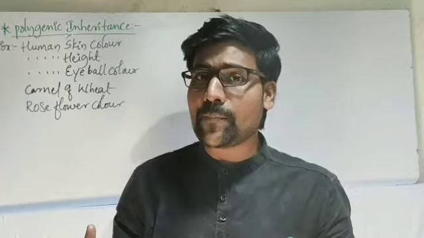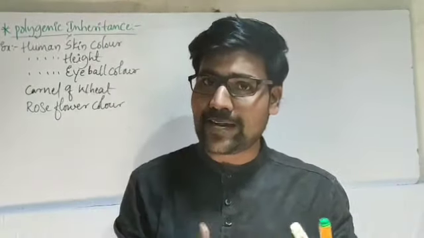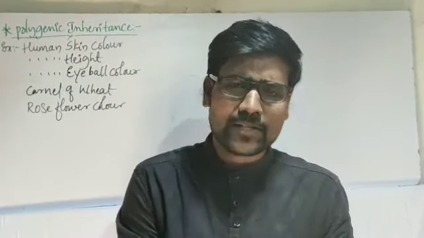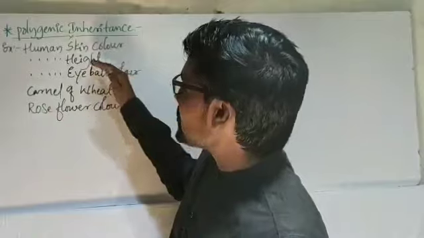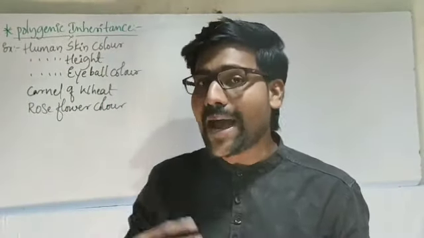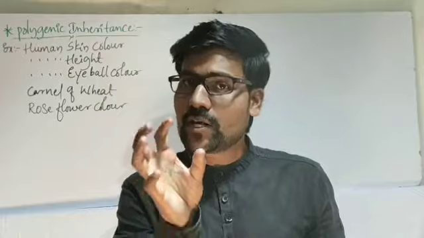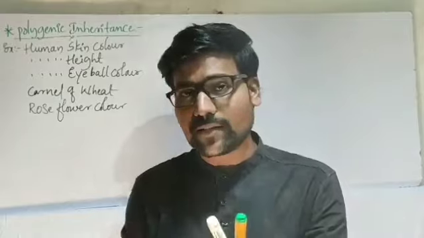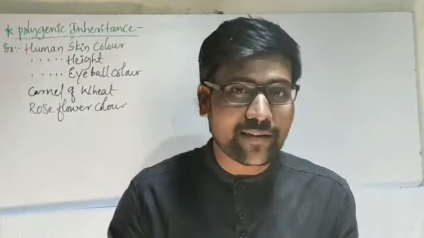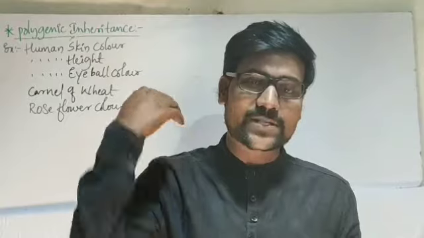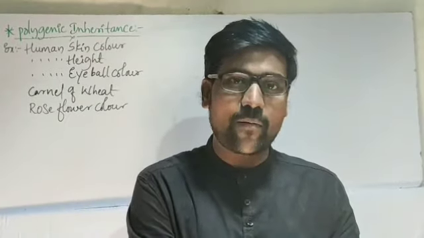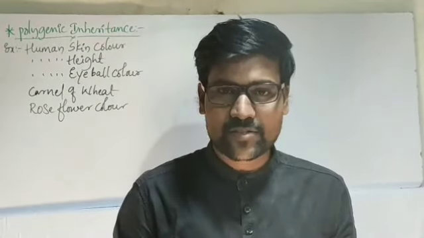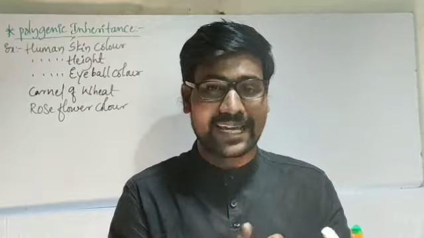Even in height, we cannot see people with only two heights, that means tall and dwarf. We can see people with medium height, with intermediate height. So many ranges are there in height. That is also an example for polygenic inheritance. Why does it happen? If one gene controls one particular character, and the dominant allele is present, the character is expressed well. If it is in the recessive form, the trait will not express. So either this condition or that condition, we can easily say.